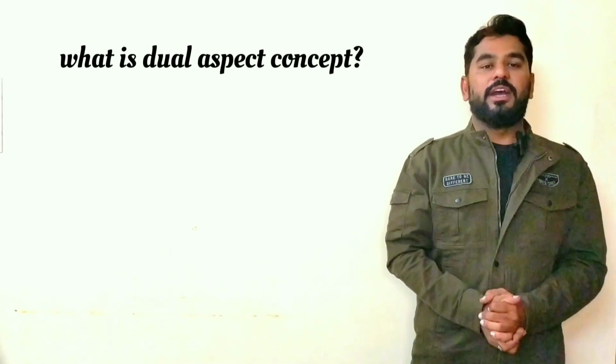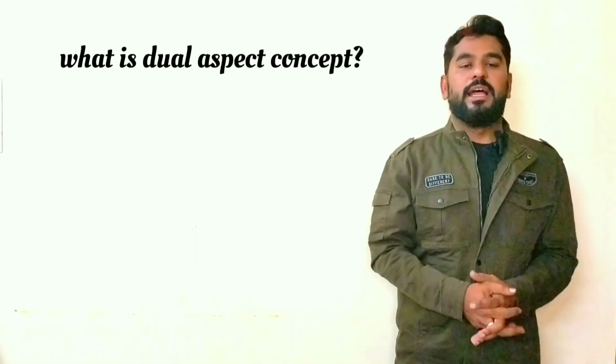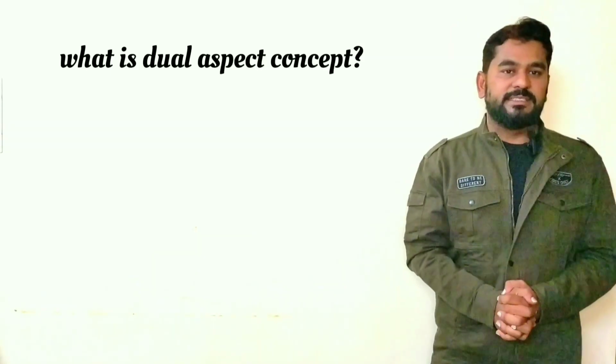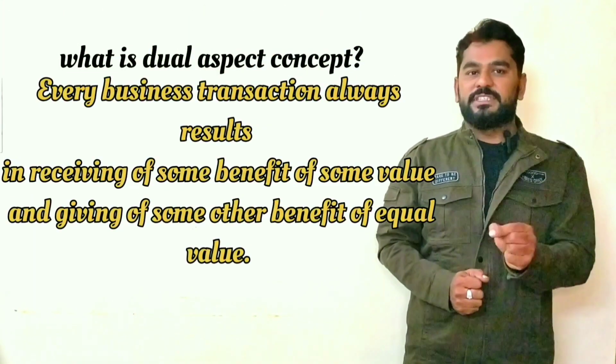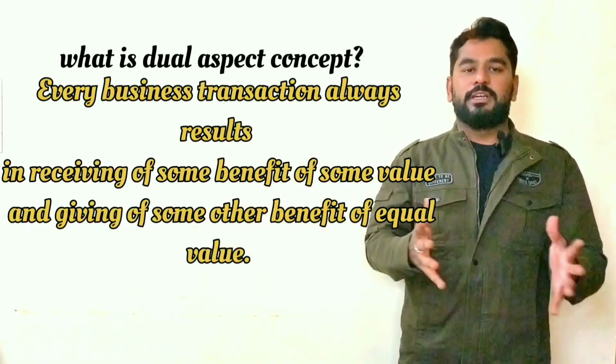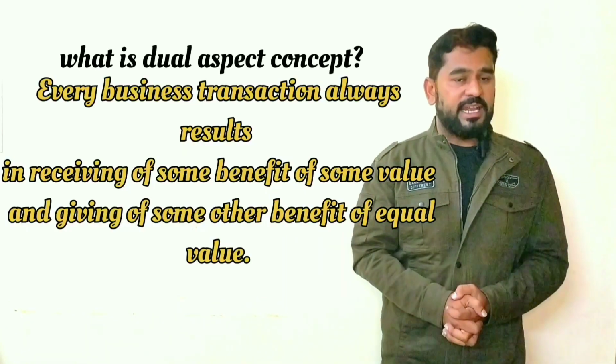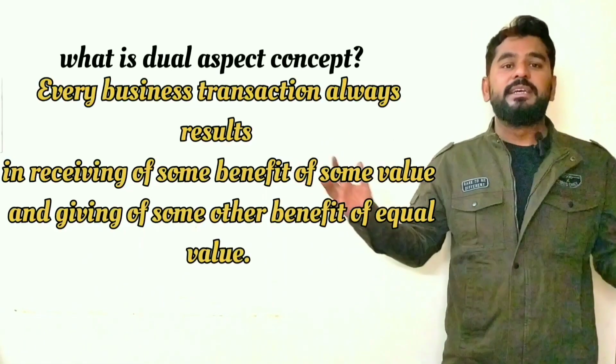As I told you, we have two aspects in accounts: one is the debit aspect and the other is the credit aspect. What do you mean by dual aspect concept? Dual aspect concept says that receiving of some benefit of some value and giving of some benefit of other equal value is called the dual aspect concept. This depends on the accounting equation as well.